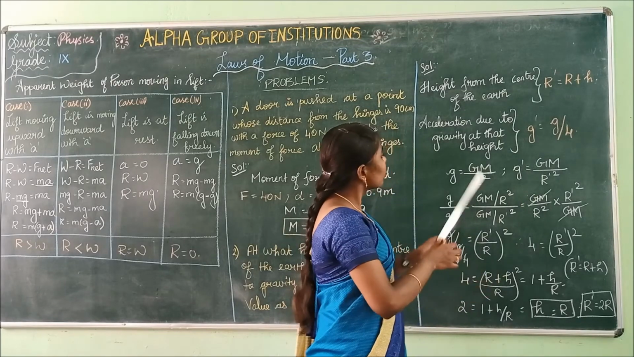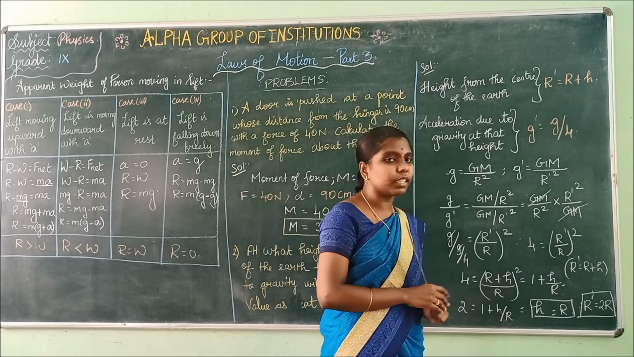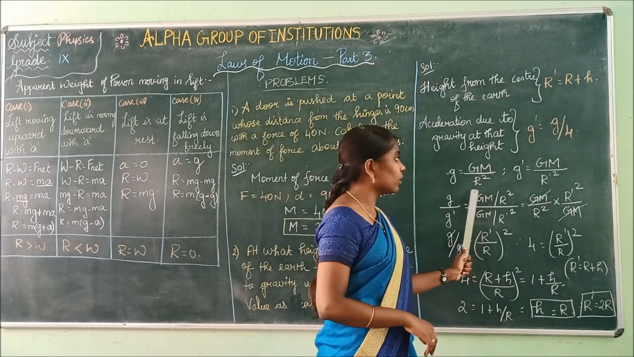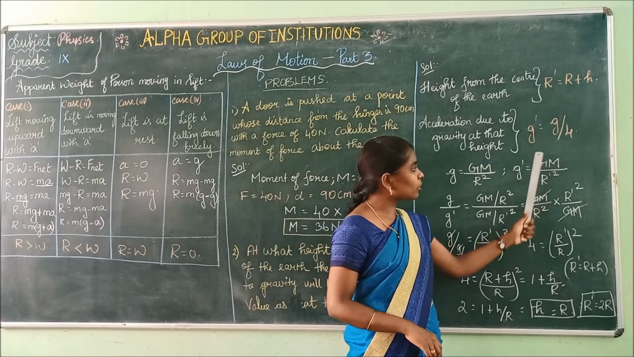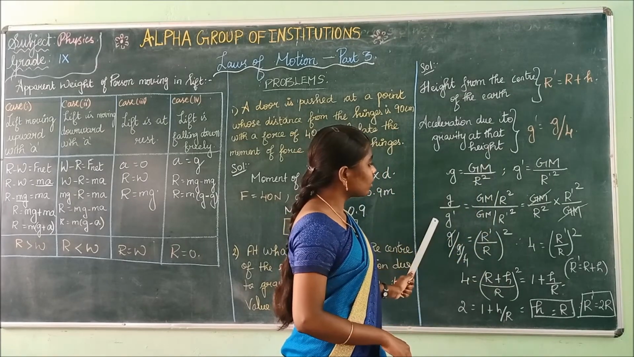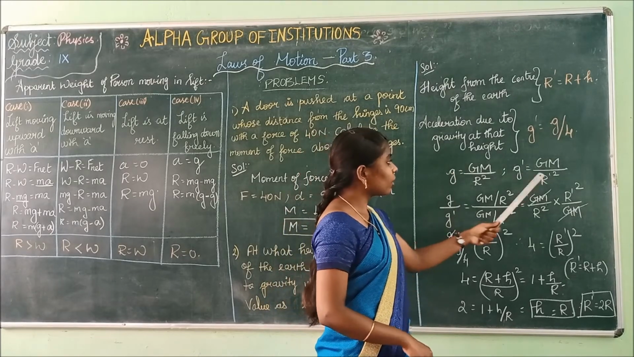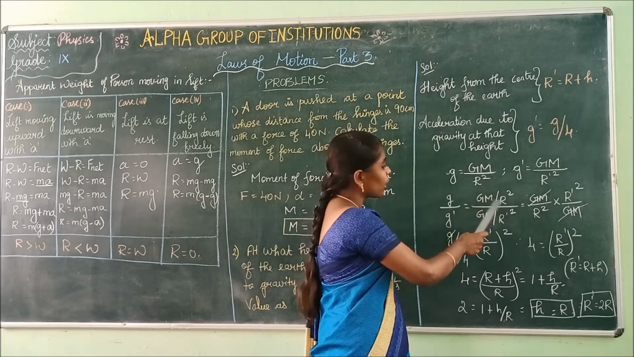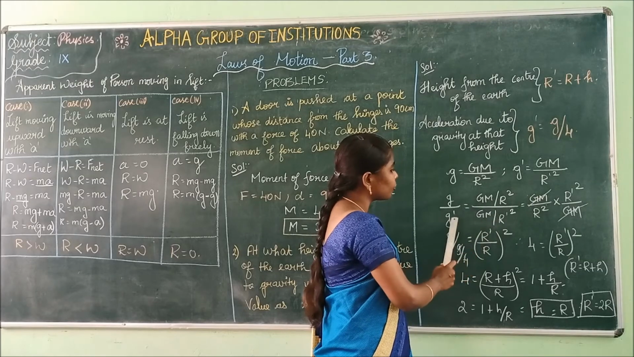Now, what is the formula for acceleration due to gravity? g equals GM divided by r square. Here g dash equals GM divided by r dash square. Now substitute the values. We are dividing g by g dash. GM divided by r square is the value of g. GM by r dash square is the value of g dash.